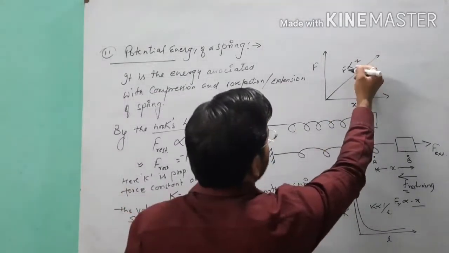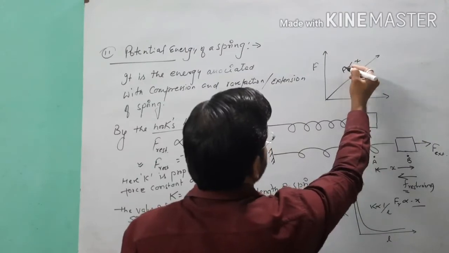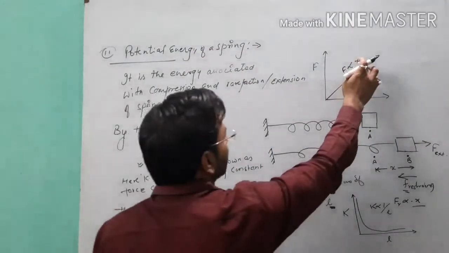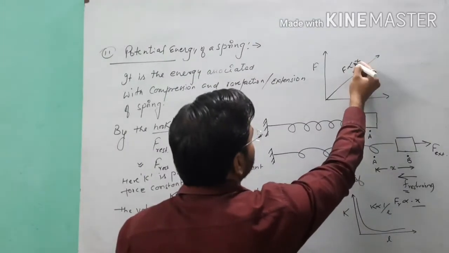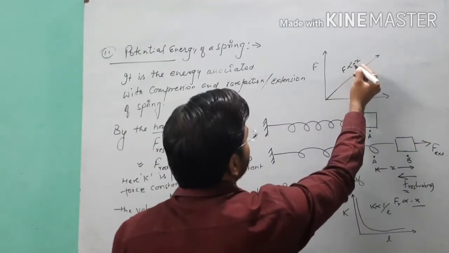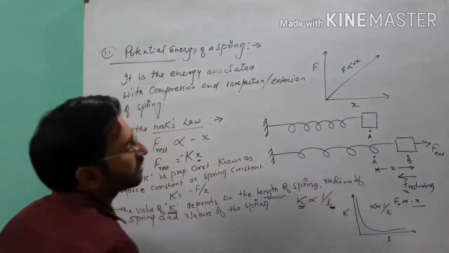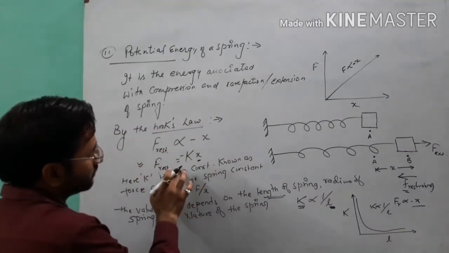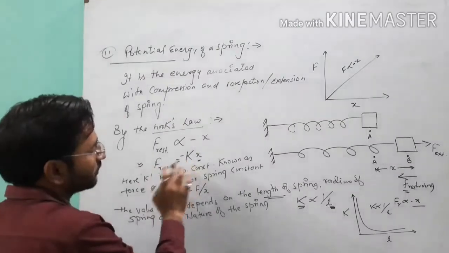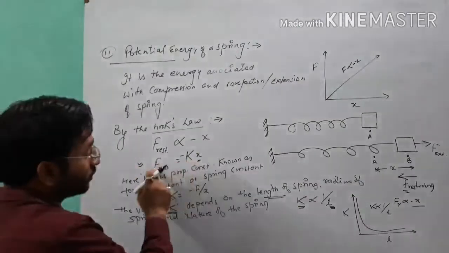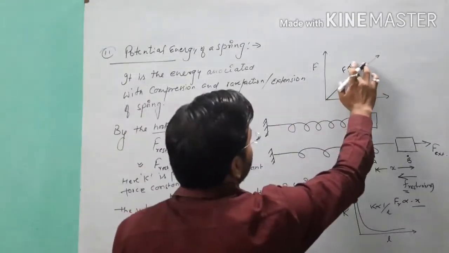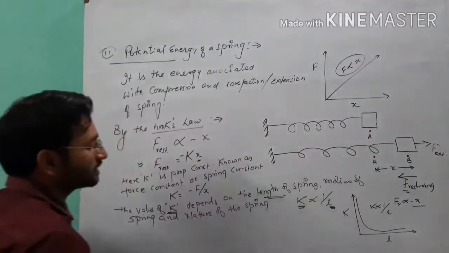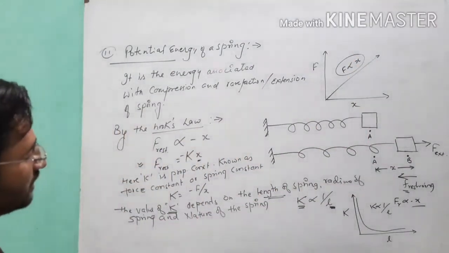Or if suppose this is our external force, then the external force will be directly proportional to x, or in case of restoring force you can write like this. Point clear? So here when we ignore this negative sign and focus only on the magnitude, we can write F is directly proportional to x only. So this is the graphical representation of restoring force and displacement.